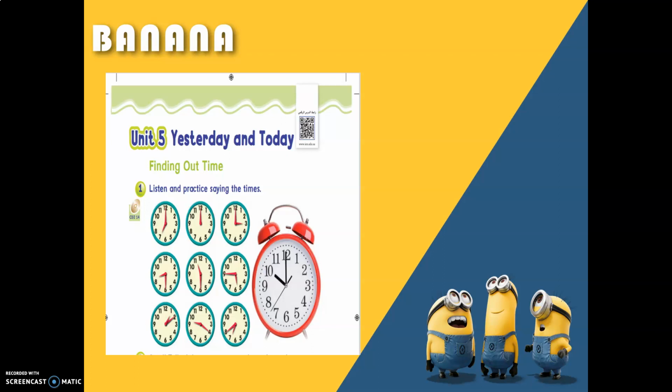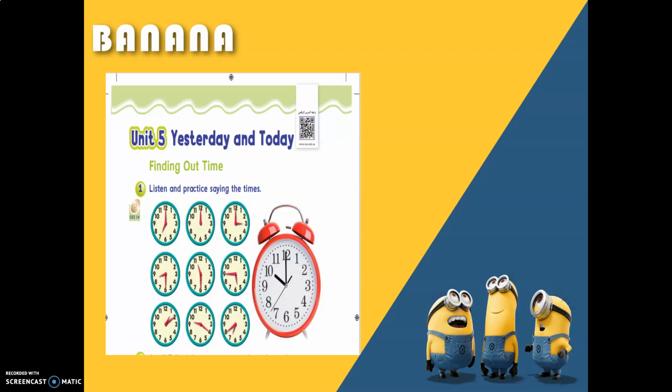What time is it? It's 7 o'clock. It's 12 o'clock. It's 3 o'clock. What time is it? It's 8:30. It's 11:30. It's 5:45.